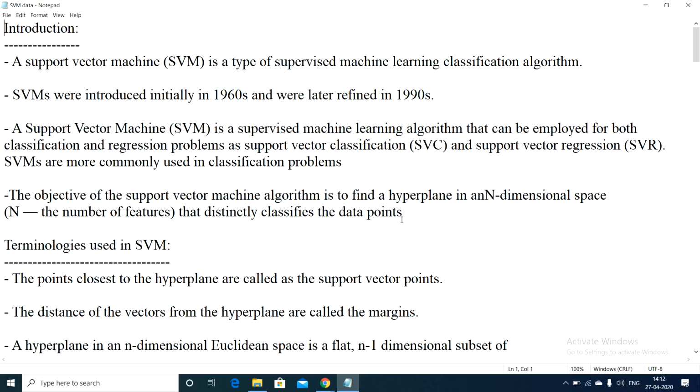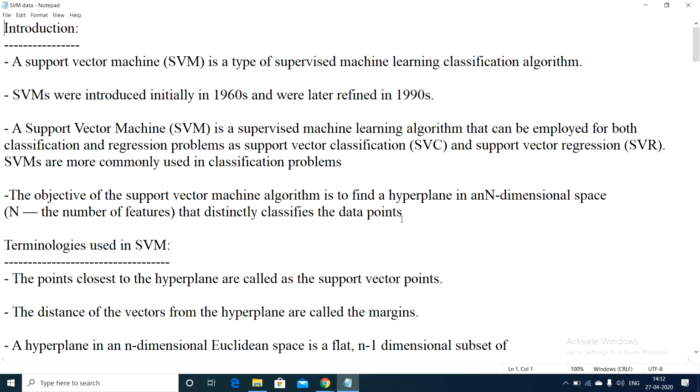When we are talking about machine learning, it has been broadly classified into three types, guys. One is supervised machine learning, second is unsupervised machine learning, and third is reinforcement machine learning techniques. In supervised machine learning, we again have two types, guys. One is classification and second is regression. In classification algorithms, support vector machine is one type of classification algorithm.